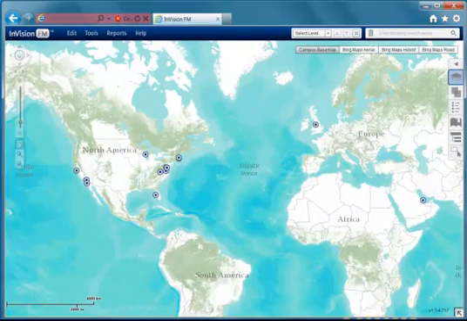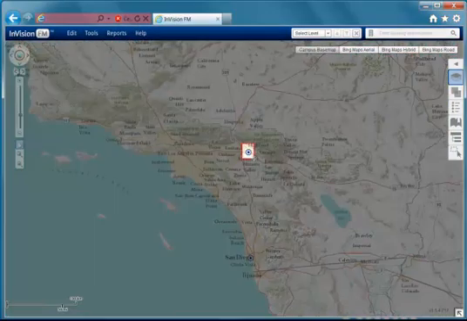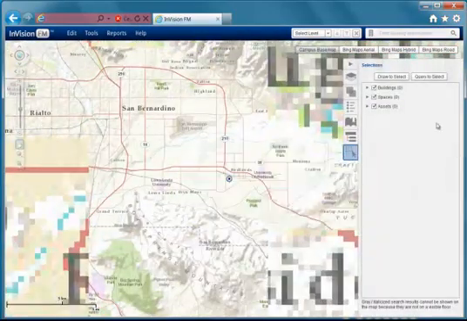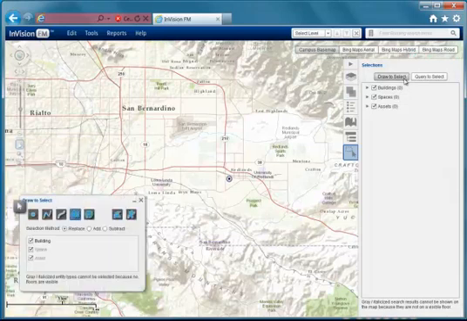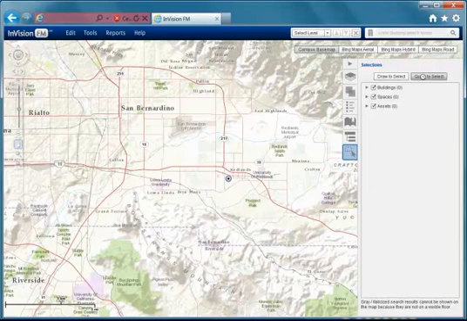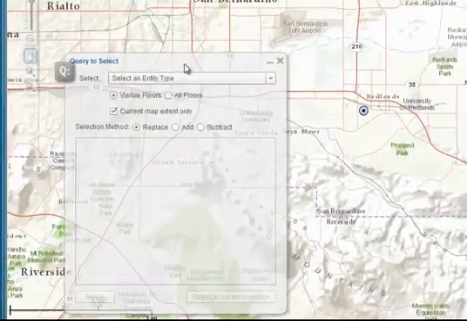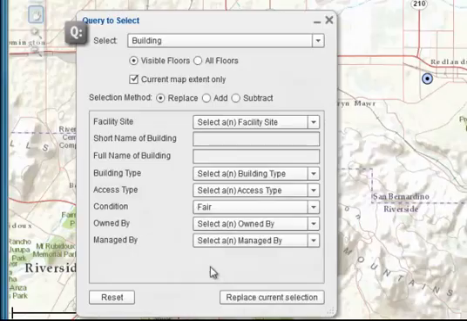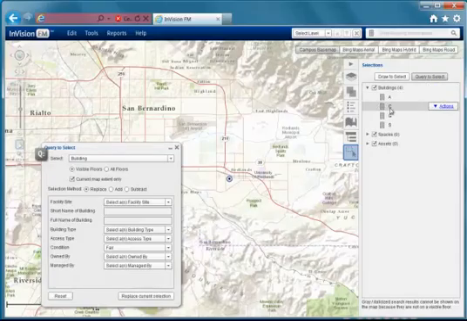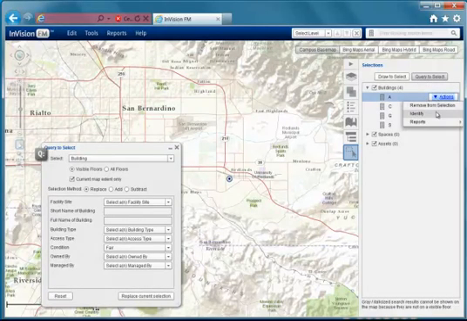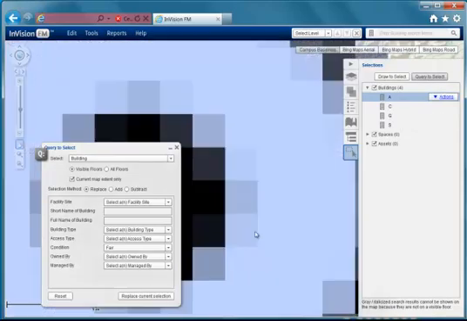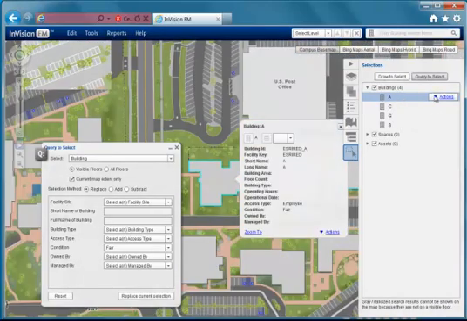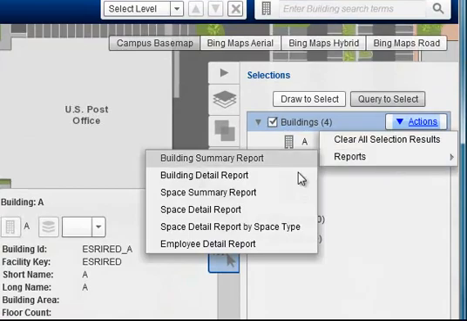To help you answer complex questions about your facility assets, InVision FM has a set of query and select tools. You can easily select different types of assets by drawing on the map, or you can choose to create a complex query. This lets you select the types of assets you're interested in, and then create conditional statements using their attributes. Here we can see the results of that query, and we can choose to identify them on the map, or instantly create reports about them.